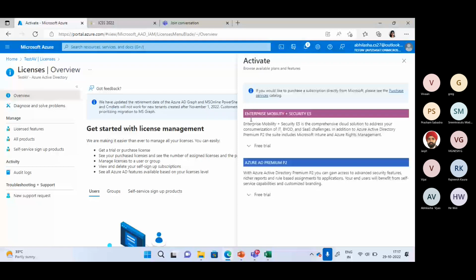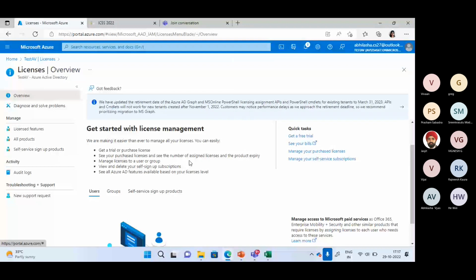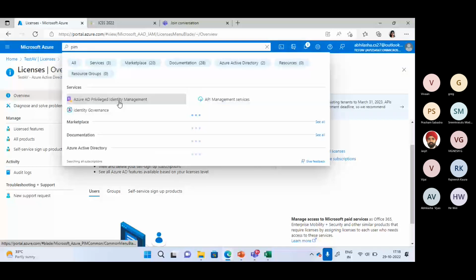And another important part which I want to add to the discussion is that we can have access reviews also for the PIM roles. So I will take you back to the entitlement management.